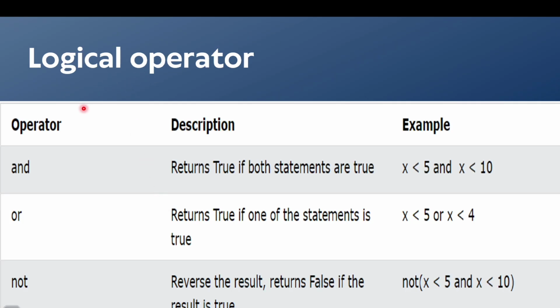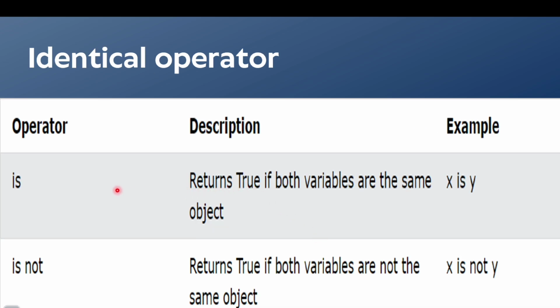After that, the logical operators: we have and, or, and not. What does and mean? See here, if x less than 5 and x less than 10, if both conditions are true, it will return true, otherwise false. The same conditions apply for or, but here if one is true, then it returns true, otherwise false. If both are false, then it returns false. Then we have the identity operators, is and is not. They return true if both variables are the same object. x is y: if both are the same, it returns true, otherwise false.